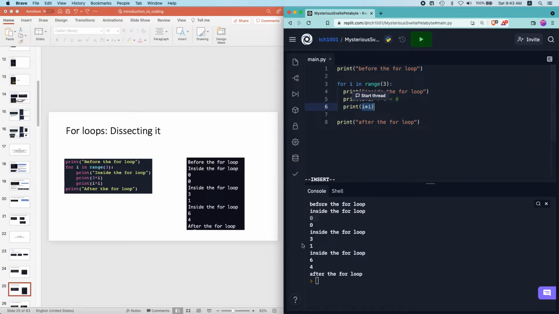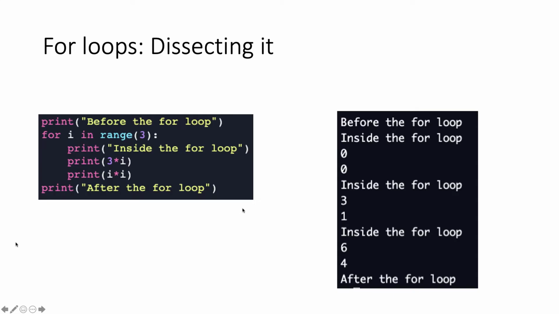Then the next iteration, I equals 1, so 3 times 1 equals 3, and 1 times 1 equals 1. Then the next iteration I equals 2, so 3 times 2 is 6, and 2 times 2 is 4. So that's why we see 6 and 4 in this case. Then we exit the for loop, and it prints after the for loop.